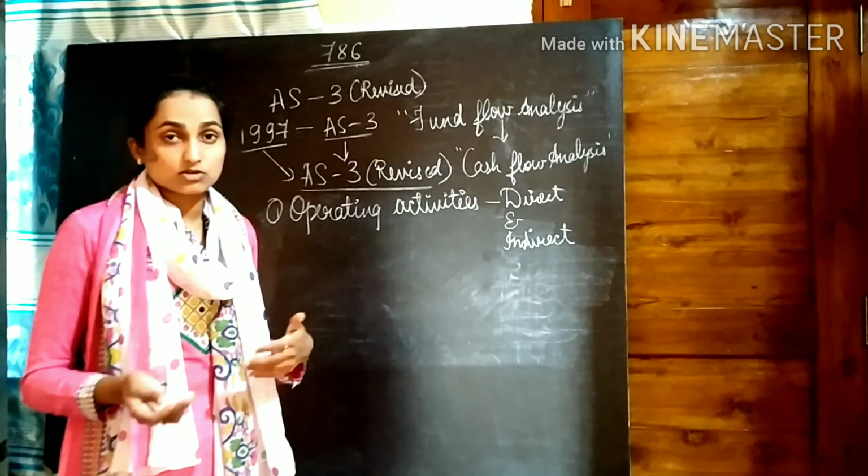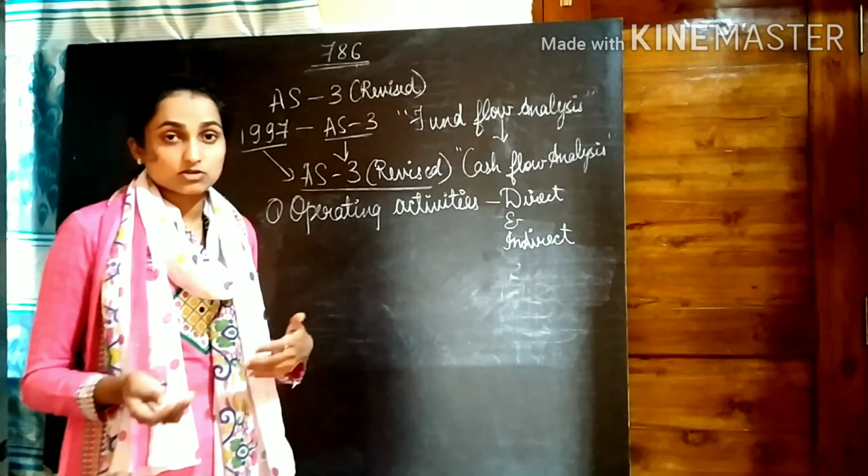Then second is your investing activities. Investing activities means where cash is invested in business activities. Cash will be invested in fixed assets, and we may receive cash from disposal of fixed assets. Then we may invest in some companies.